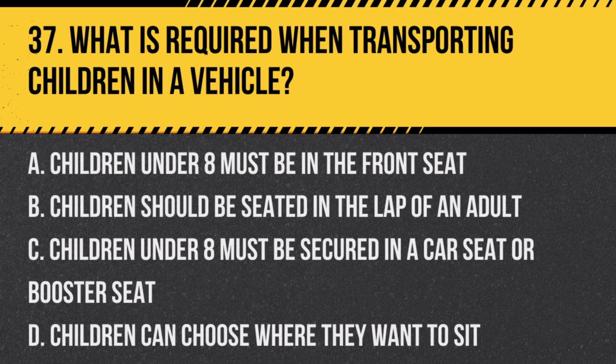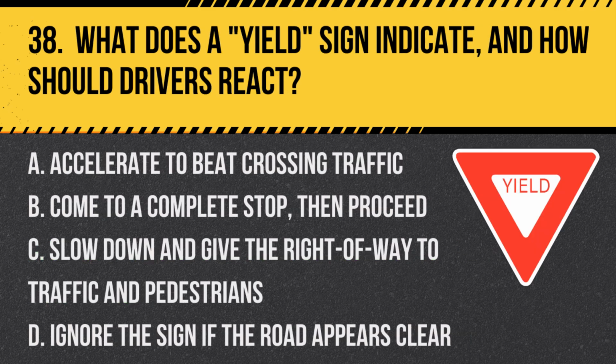Question 37. What is required when transporting children in a vehicle? A. Children under 8 must be in the front seat. B. Children should be seated in the lap of an adult. C. Children under 8 must be secured in a car seat or booster seat. D. Children can choose where they want to sit. Answer. C. Children under 8 must be secured in a car seat or booster seat. California law requires children under the age of 8 to be properly secured in a car seat or booster seat in the back seat. Question 38.